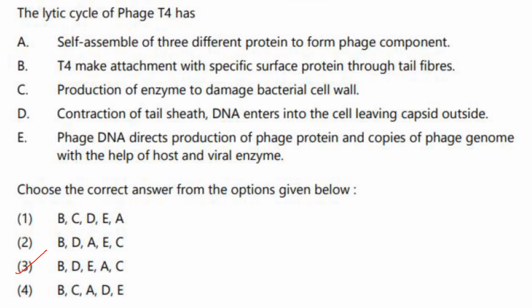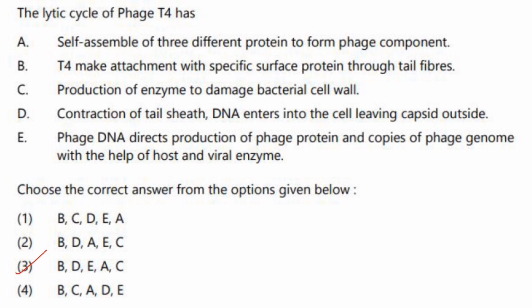Then next one, the lytic cycle of phage T4 has. So first one will be that phage has to infect the bacterial cell, then it has to give out its DNA into the bacterial cell, then the DNA of the phage will integrate with the DNA of the bacterial chromosome and direct the bacterial chromosome to produce enzymes which are necessary for phage DNA replication. Then it will lyse the bacterial cell and come out. That is what happens. Okay, we will see what are the options.